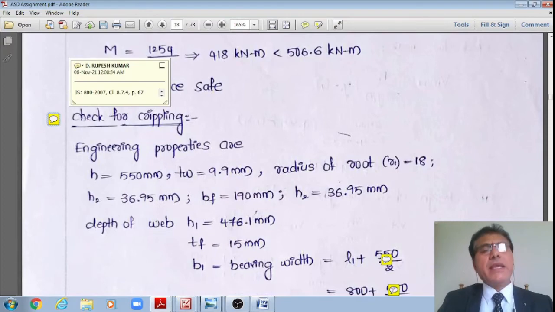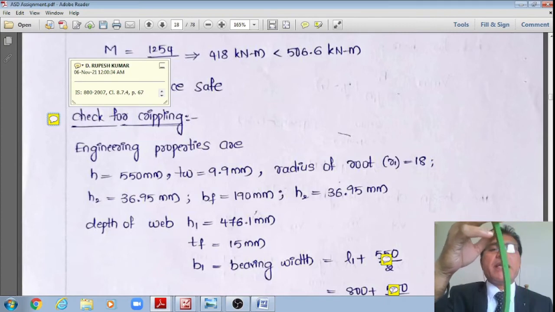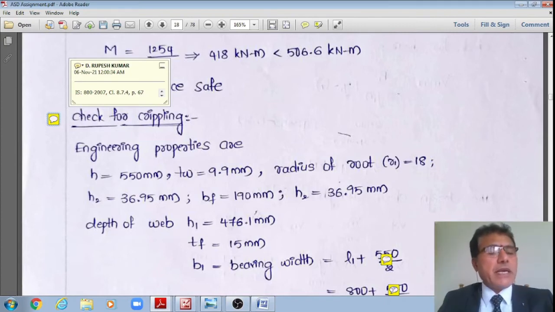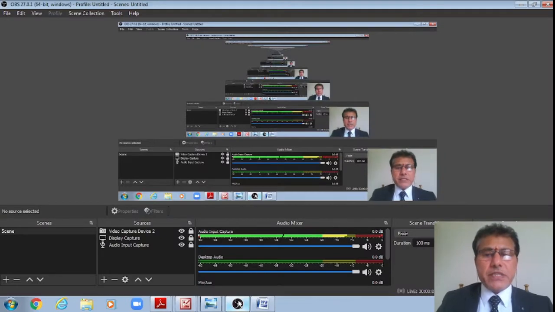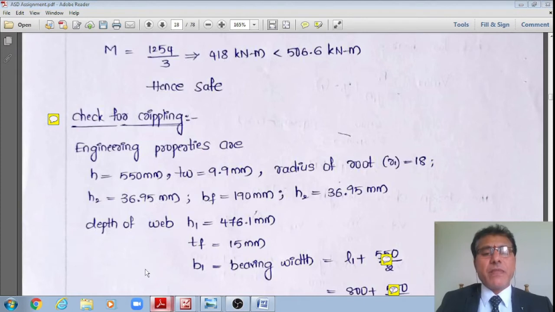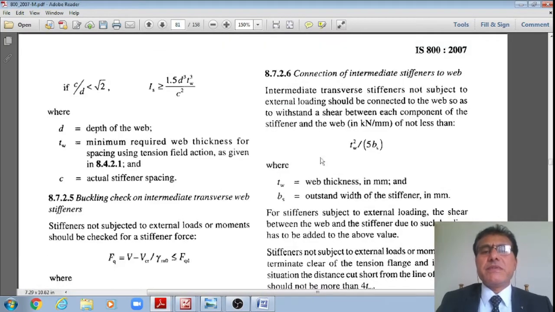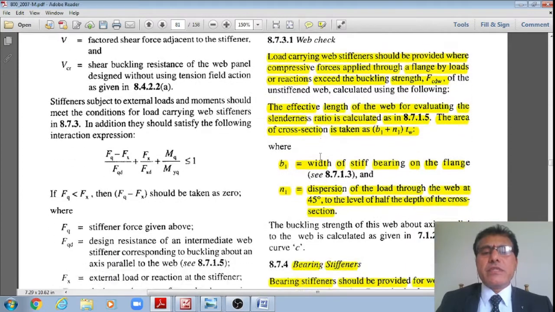Now, is it okay in buckling and crippling criteria also? There is a buckling criteria as well as a crippling criteria. If this is okay, then we'll assume this as the final section. Therefore, now I'll go for the check for the crippling, as per IS 800 2007 clause 8.7.4, page number 67. Let me go to page number 67 of IS 800. Yes, this is that page number 67, students, wherein I have to check for crippling.